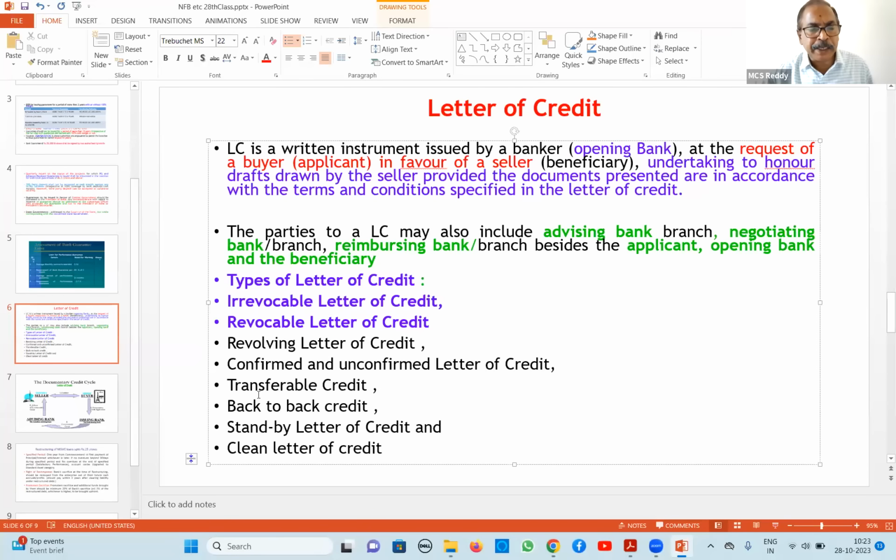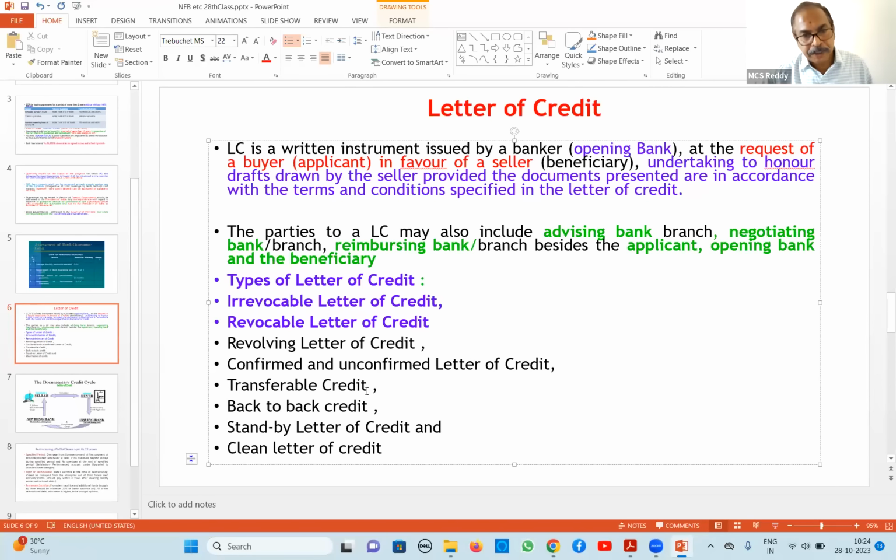Confirmed, I told you earlier, for example, in Canada, Citibank, that fellow does not have any confidence in our bank. Then he says, you confirm from State Bank of India. Then, yes, we will do confirmation through State Bank of India. It is called a confirmed letter of credit. It only arises in the case of small banks, or banks that are not that big and good. In such cases, it will come.